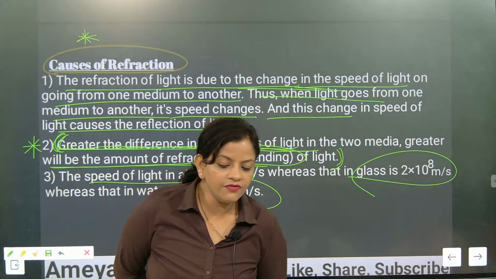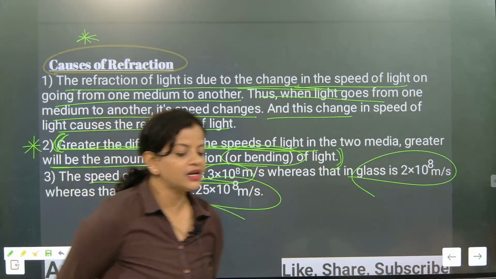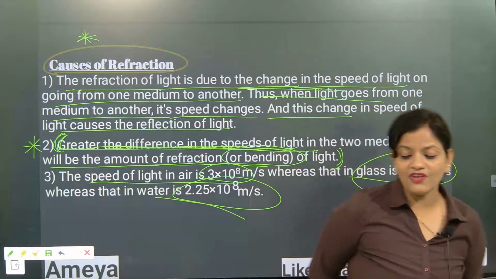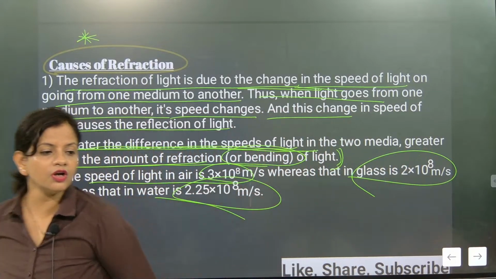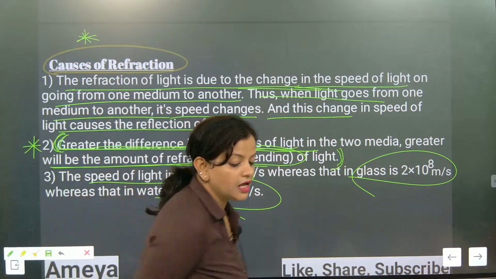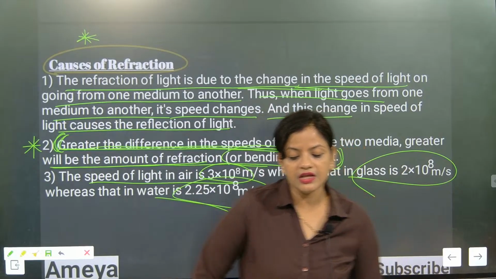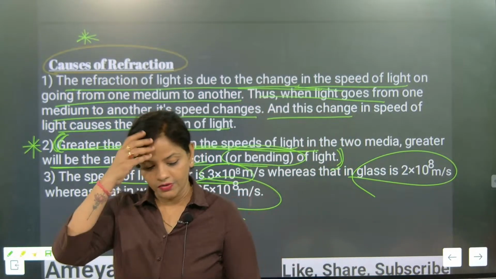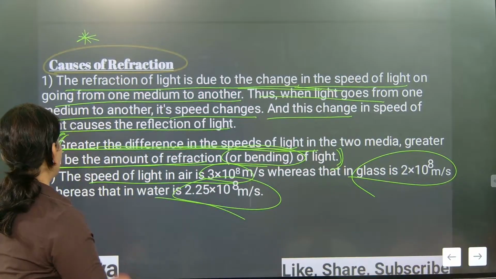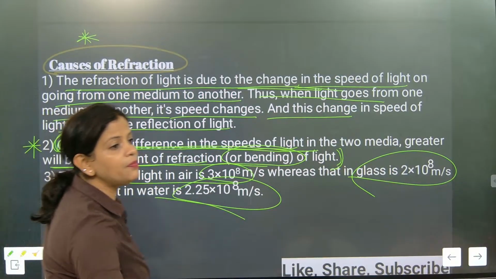Will the human body reflect light or refract light? The human body will reflect light. It will scatter. The biggest word here is not reflect, it will scatter light. The one which has an uneven body surface will scatter light. Understood? That's a very good question. So now please pay attention. When will bending be more?